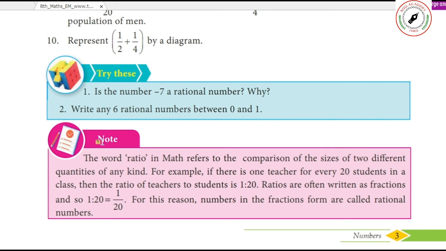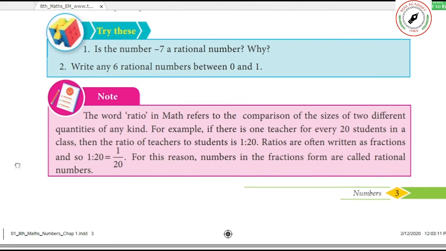Now you just see the note. The word ratio in maths refers to the comparison of sizes of two different quantities of any kind. For example, if there is one teacher for every 20 students in the class, then what is the ratio? One teacher for 20 students. So 1 by 20. See, this is the ratio.